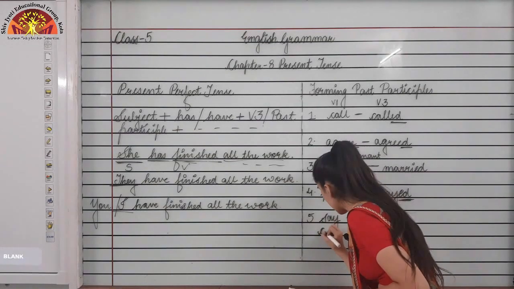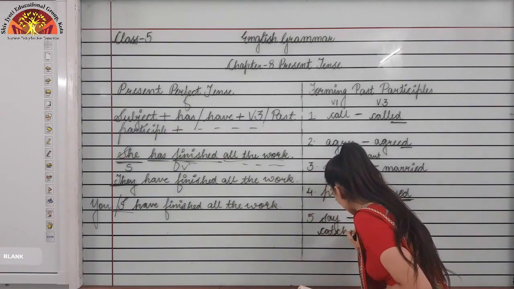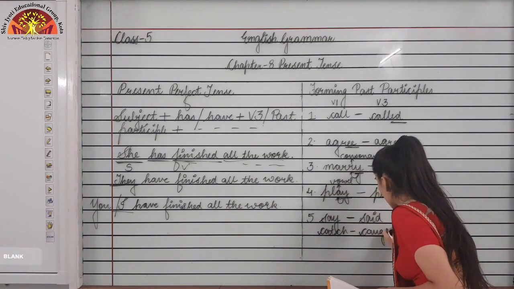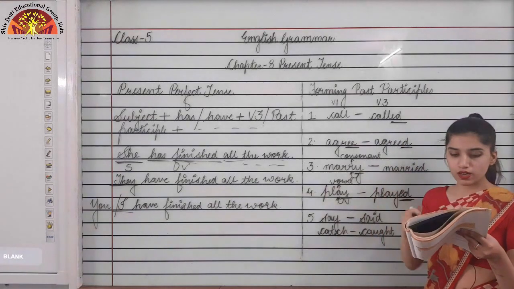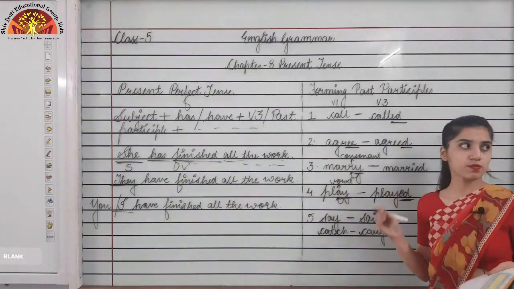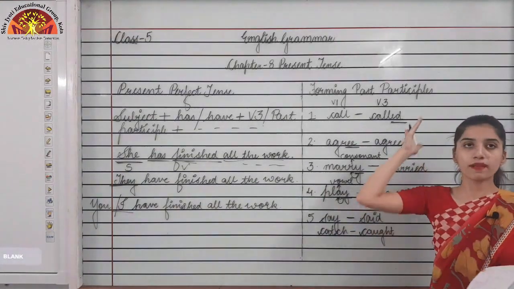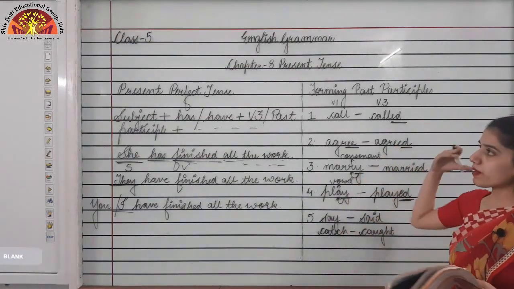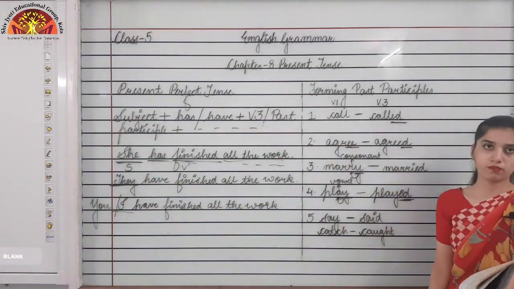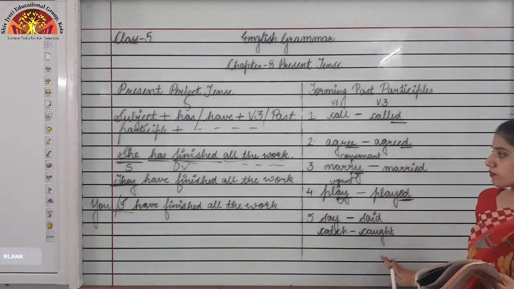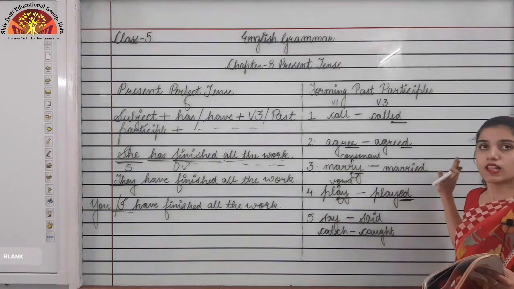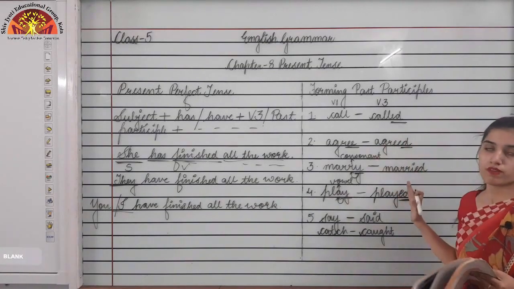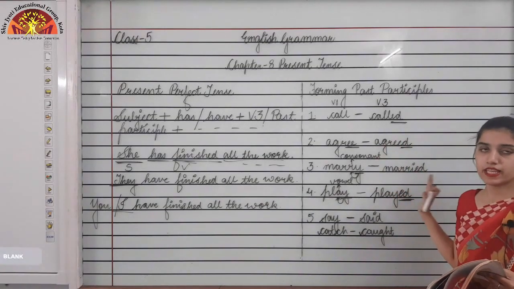If I say catch, the third form of catch is caught. So you need to learn these past participle forms of the verb which are given on page number 52 and 53 of your book. Only then will you be able to solve the questions of present perfect tense. So this is a very important part. Please mark it important and learn it thoroughly. You have to learn these first forms and third forms of the verb very carefully and thoroughly.